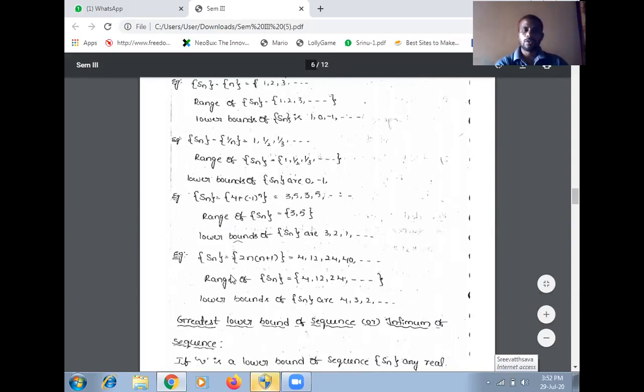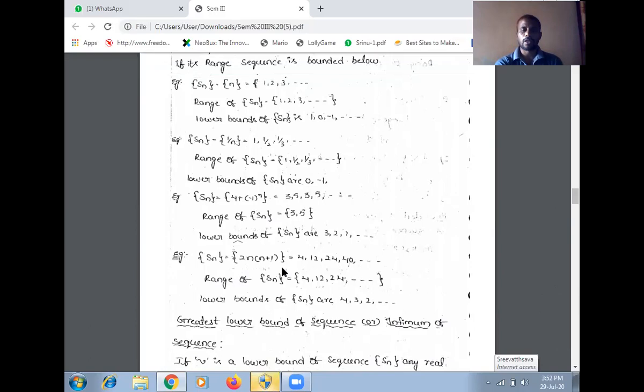Sn equal to 2n into n plus 1. Sn equal to 2n of n plus 1. If n equal to 1, the first term is 4. If n equal to 2, we get the second term is 12. If n equal to 3, we get the third term is 24. If n equal to 4, we get the fourth term is 40.